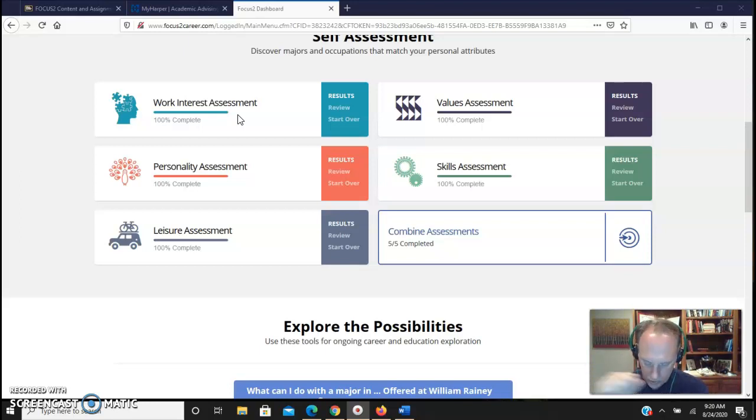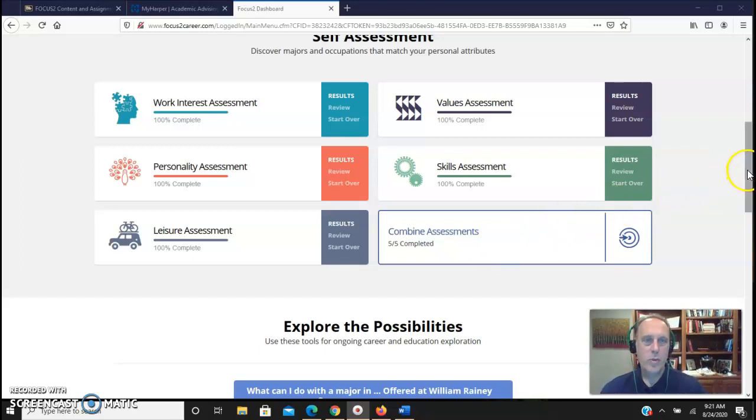The next one, which is on September 14th, will be personality assessment, then leisure, then values and skills. Then we finish it up at the very end, where we have an overview of everything that you've done on the FOCUS2. So what I'm trying to do is break this out into multiple little assignments to make it a little bit easier to bite off and chew, because otherwise it's one big assignment, and I'm not looking for that in this class.